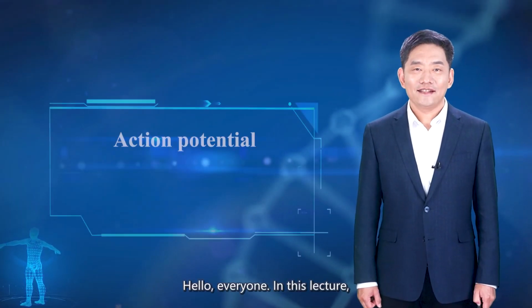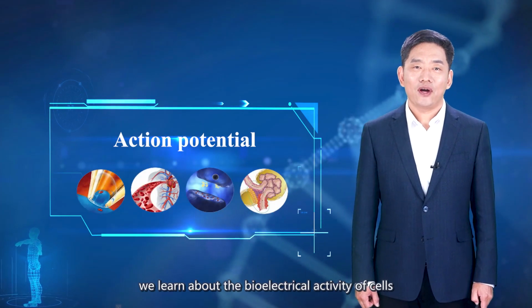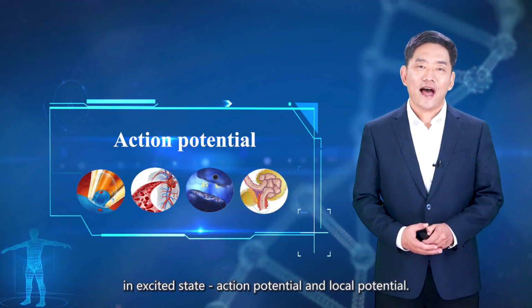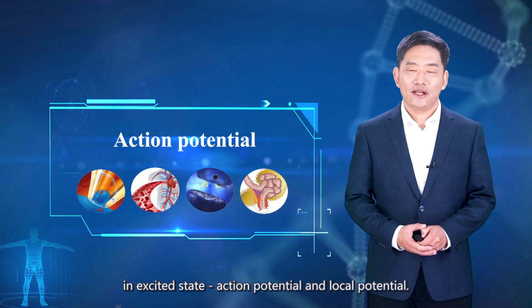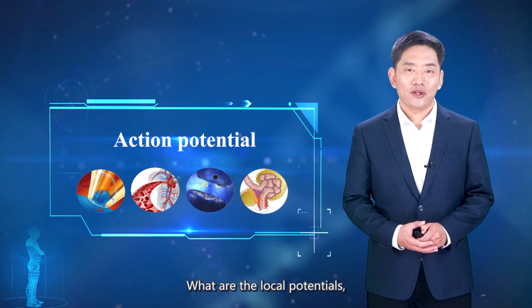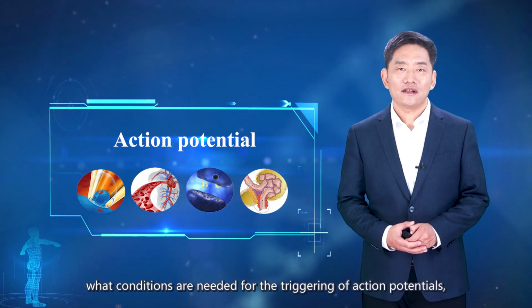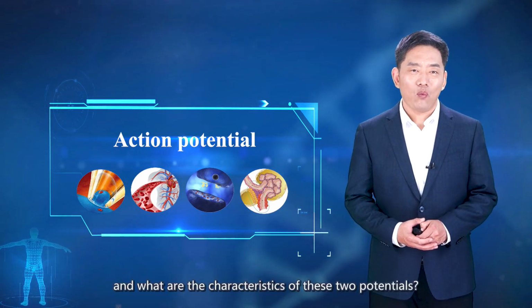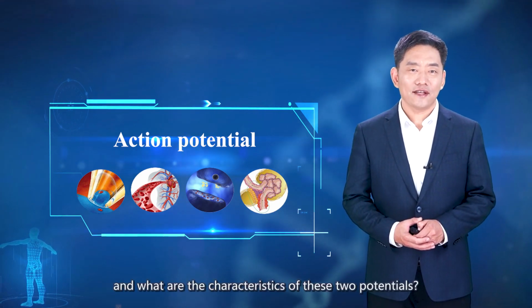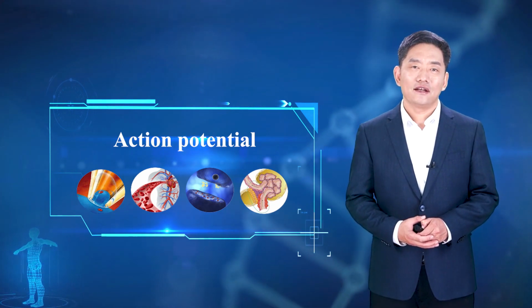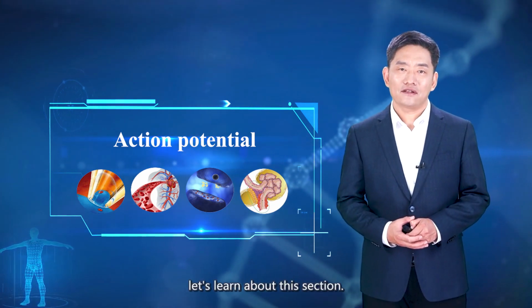Hello everyone, in this lecture, we learn about the bioelectrical activity of cell in excited state, action potential, and local potential. What is action potential? What are local potentials? What conditions are needed for the triggering of action potentials? And what are the characteristics of these two potentials? With this question in mind, let's learn about this section.